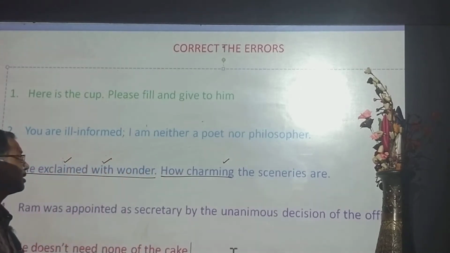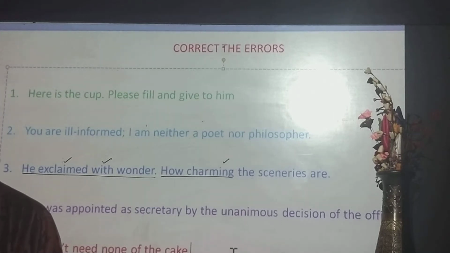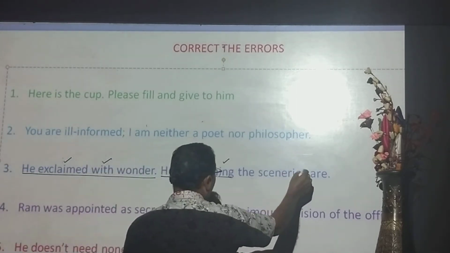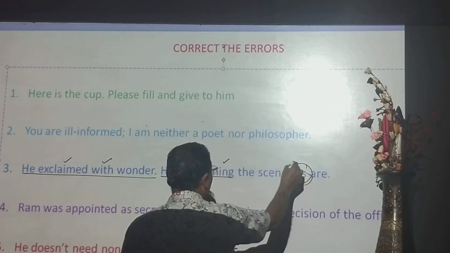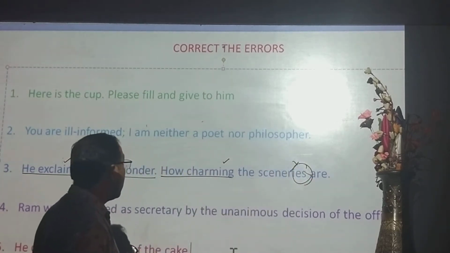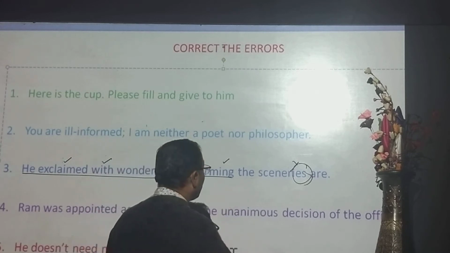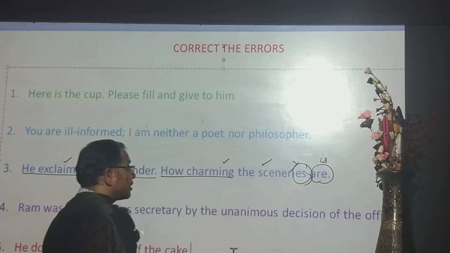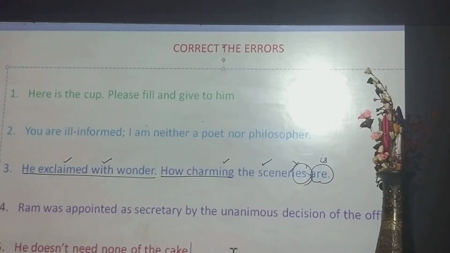The word scenery is an uncountable noun. As it is an uncountable noun, you cannot make it sceneries. You will make it scenery, and how charming the scenery. When you make it scenery, you also have to change the verb: how charming the scenery is. Scenery is always uncountable. You cannot make it plural. The correct one: how charming the scenery is.